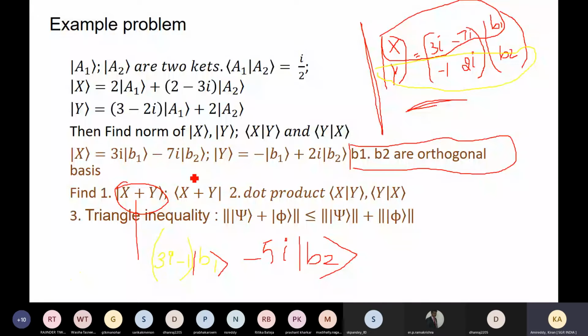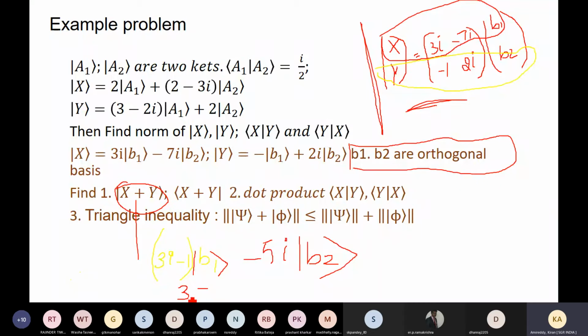So somebody can tell me, this is the ket x plus y, this is the bra x plus y. So what is the bra x plus y value? Simply take the complex conjugate, that is minus 1 minus 3i, plus 1.